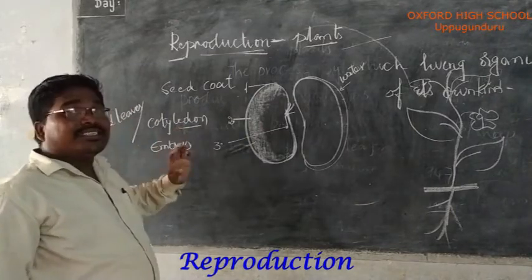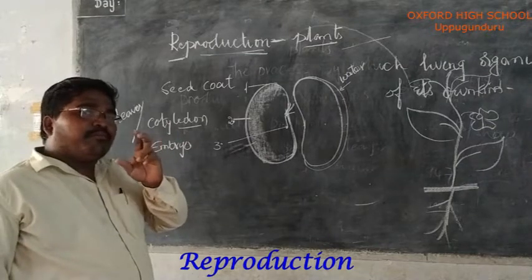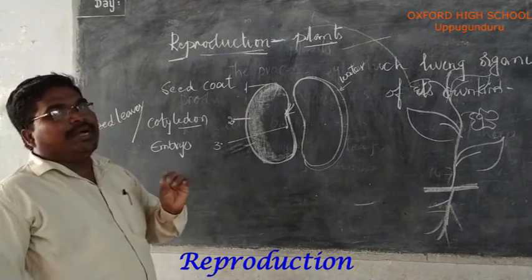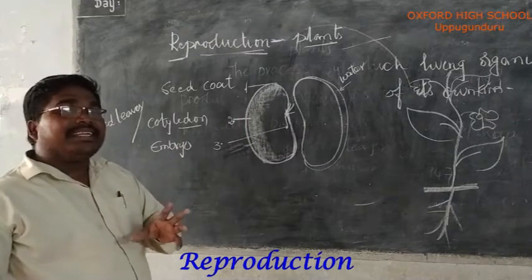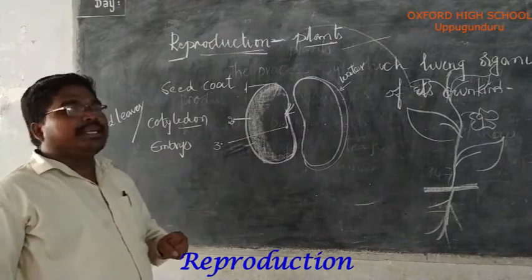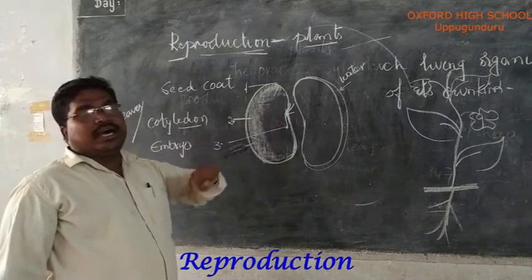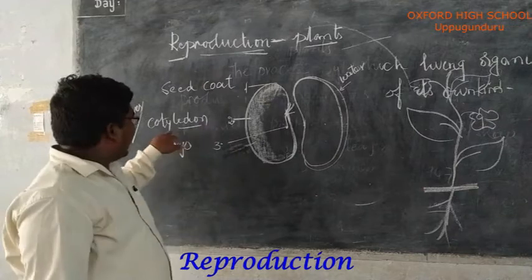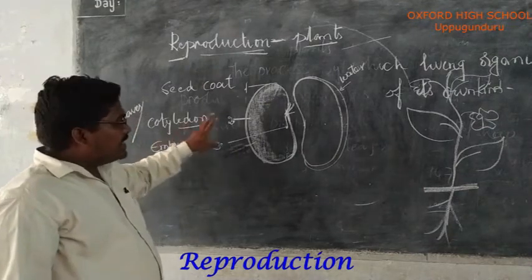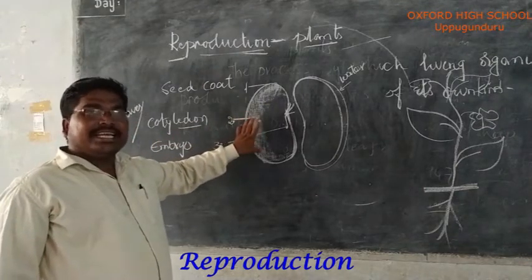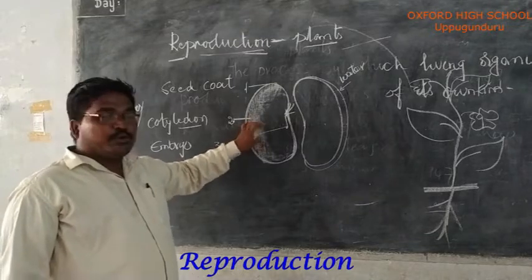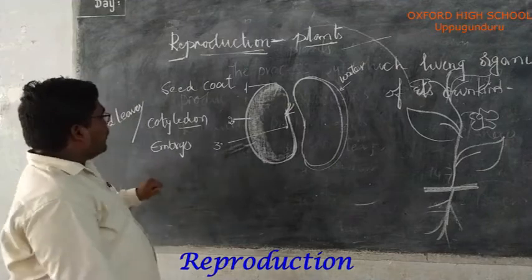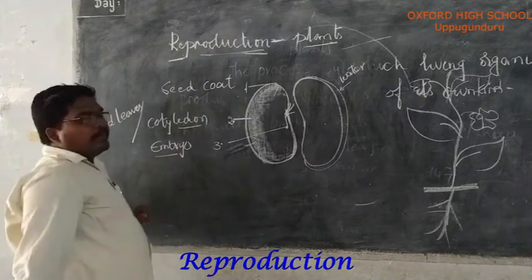The cotyledons are very fleshy and bulky in size, which contain the stored food material for the development of the embryo, the future plant. So cotyledons are fleshy in nature, fleshy by storing food material for the embryo. And the third one is the embryo, it is the future plant.